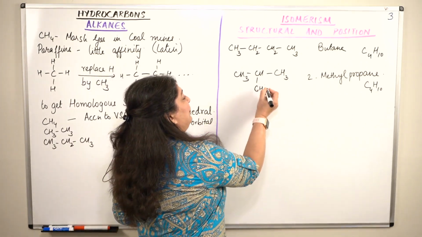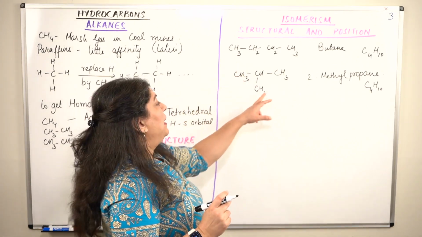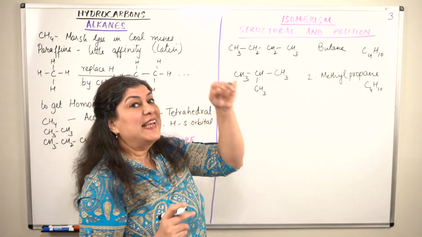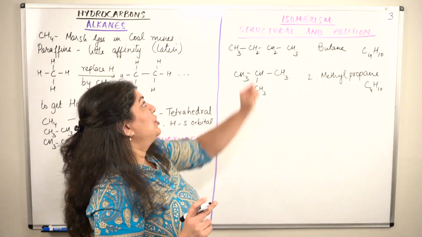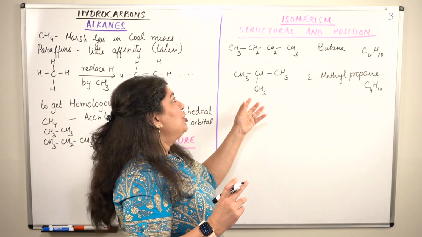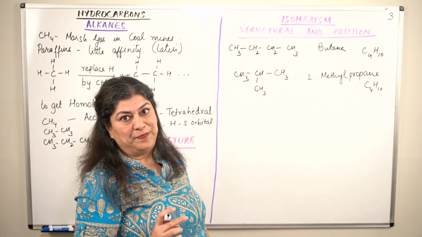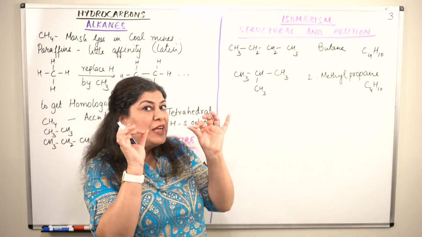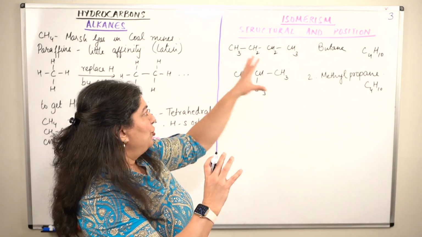Instead of the methyl group coming to the end, the methyl group has attached itself to the second carbon. So its position is different, due to which the structure is different. So they show position isomerism and structural isomerism. There is a subtle difference between the two. Let me explain the next example and then I'll show you these two.